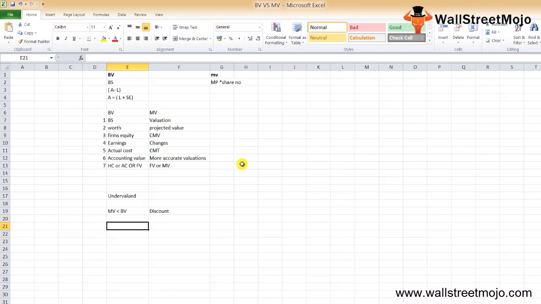So market value provides a more accurate current value as it reflects the demand and supply of any asset. Several valuation techniques like the P/E ratio, PB ratio, and EV to EBITDA ratio use market value or the book value as one of the variables. So that's it for this particular topic.